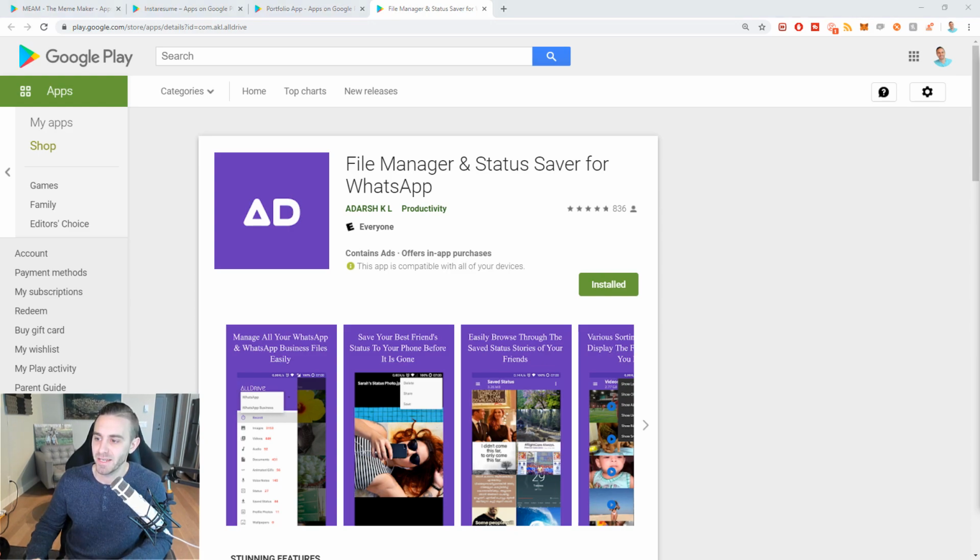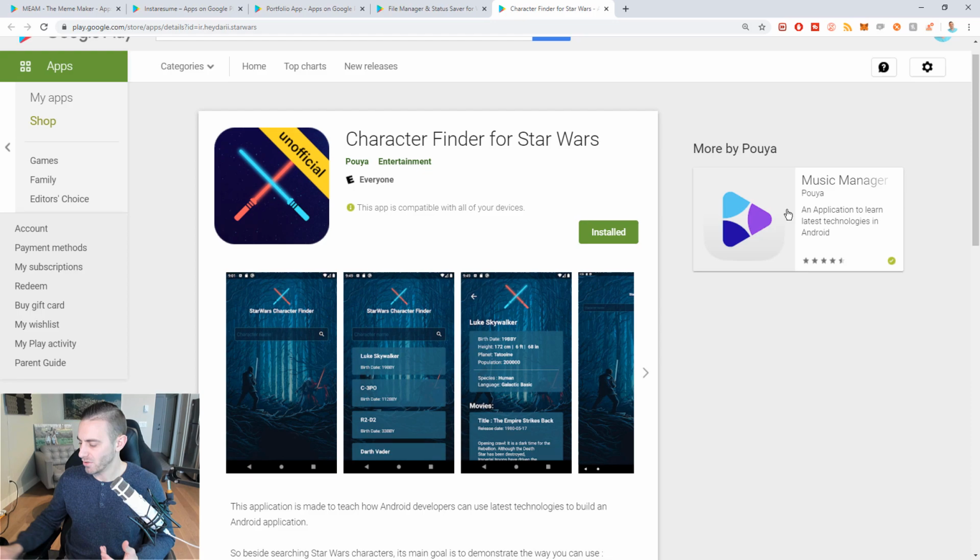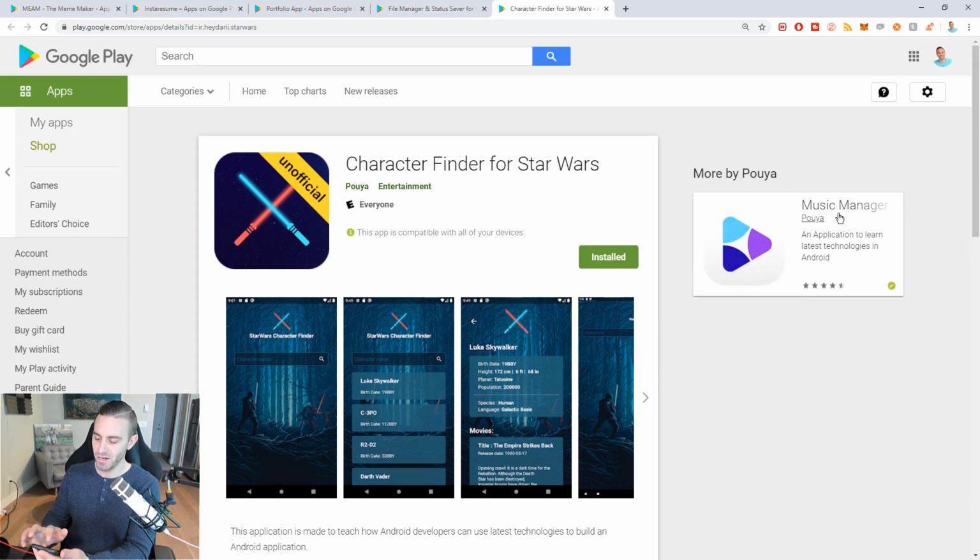All right, next is a character finder for Star Wars. So this app is obviously just a whatever app. It's not going to be a super popular tool. A lot of people aren't going to download this. But the thing I liked about this is he gave me the code, and the code was really awesome. So again, this is another portfolio kind of app. So I'll open it up for you. It's not an actual portfolio, but it is.